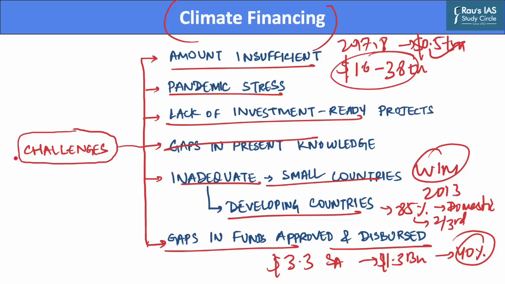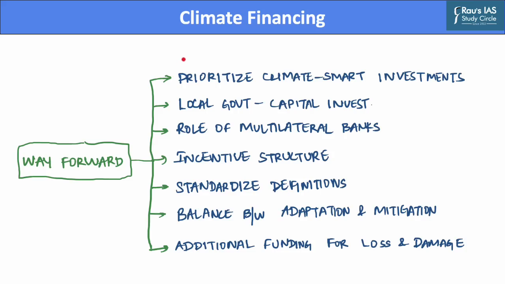Now, after we have discussed the challenges, let us take a look at the way forward, on what should be done in order to improve the climate financing mechanisms around the world. Governments should introduce carbon pricing mechanisms, climate data systems, and criteria for assessing capital investments in green projects, and it will help governments prioritize climate-smart investment options.